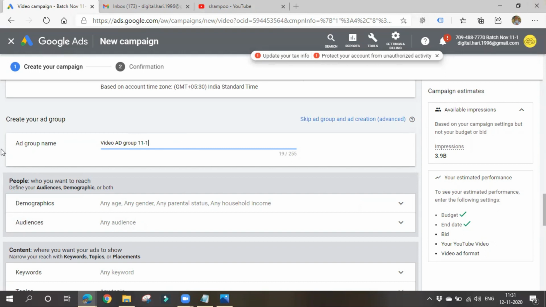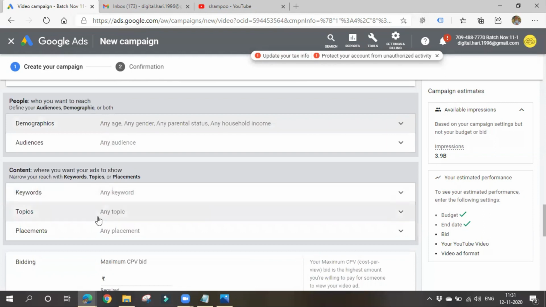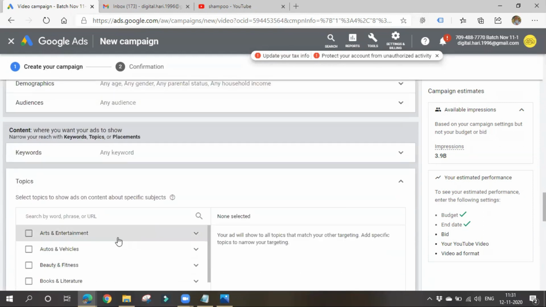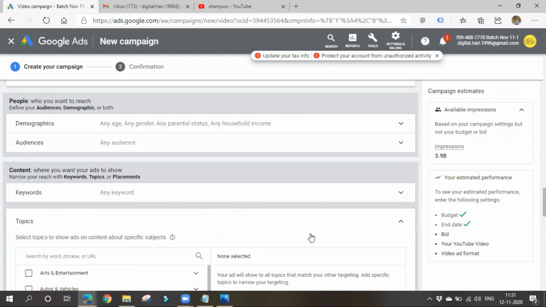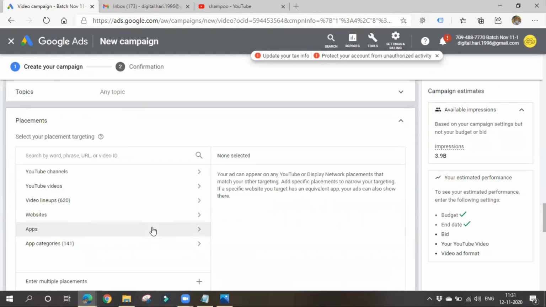You can also choose demographics, audience, and topics, in which kind of videos you want to show your ad. The videos must contain which topics, where you want to place your ad. Here we can choose specific YouTube channels also. This placement is important here. Why? Because you can give a specific video URL also.